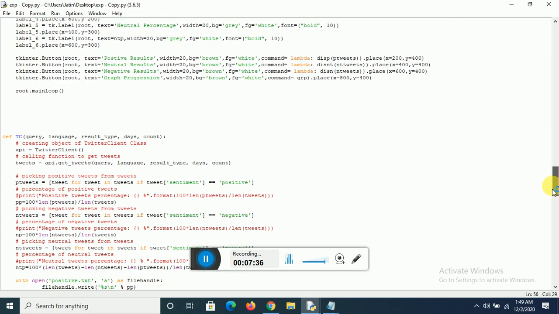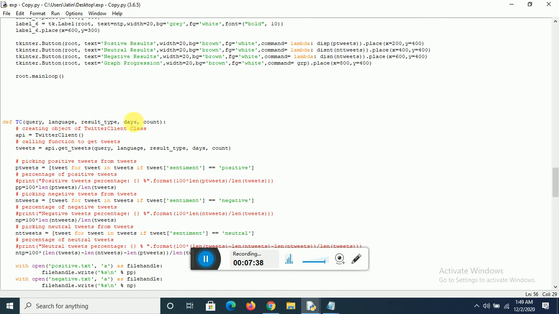So here we go back to the TC function. Here the object has been created and initialized, and we have been able to access the Twitter API if our program has run successfully till now. Now, as I said, tweets equal to API dot get tweets, query, language, result type, days, count.